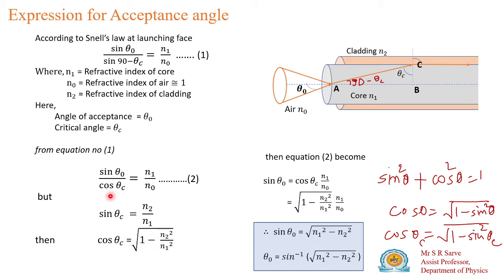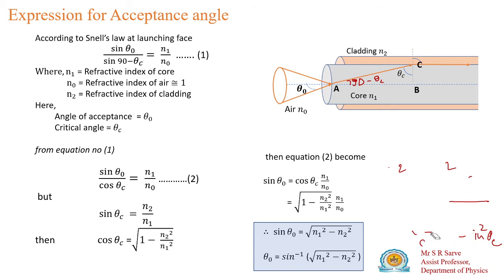If you substitute this value of cos theta c, this equation gives sine theta naught is equal to cos theta c times n1 divided by n naught, that is, the square root of 1 minus n2 square divided by n1 square, into n1 divided by n naught. So this gives you this relation. Now you may ask, sir, how does this relation come? We will solve this now. First we will remove this.